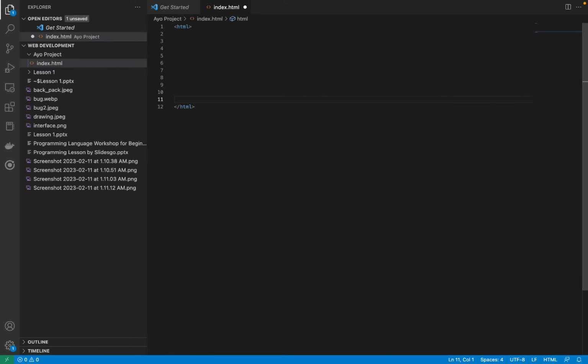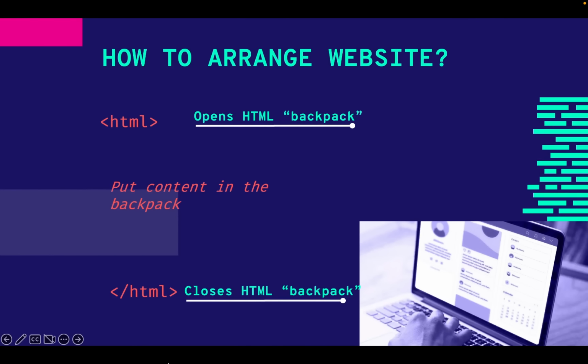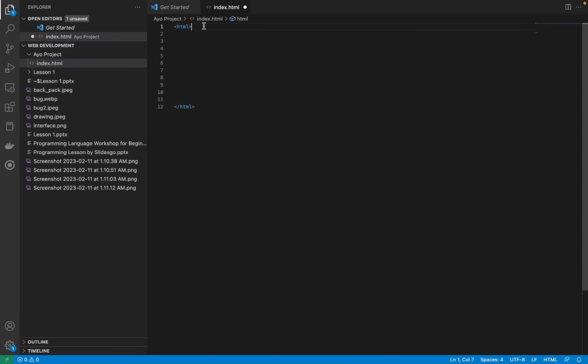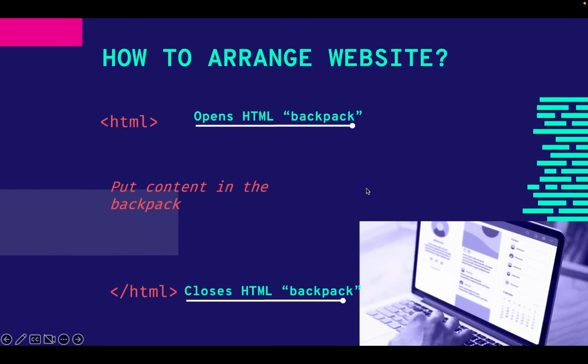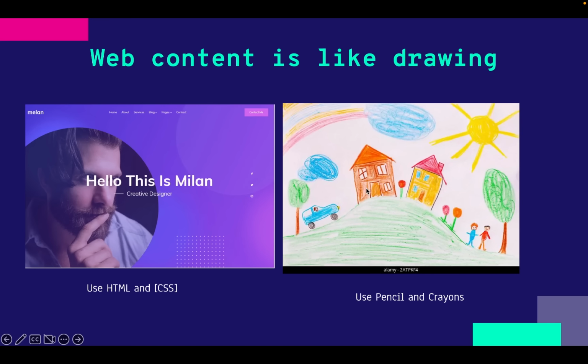Just like what we have here: open HTML, close HTML. So this is how this works. This is the first step: you open your HTML, you close it, then we can put content in here. Please don't forget about that.